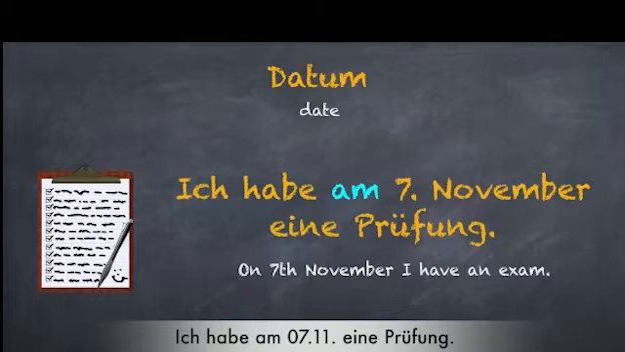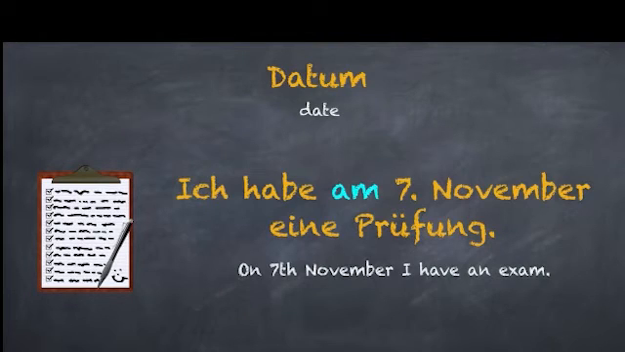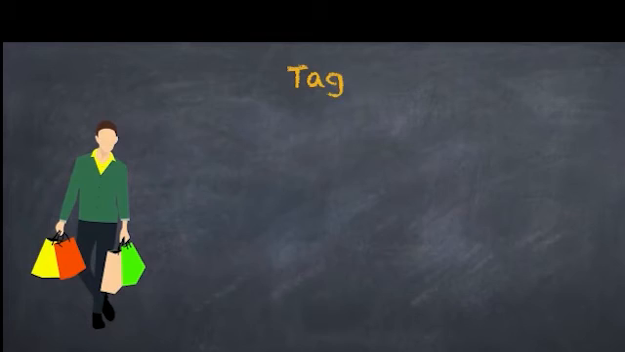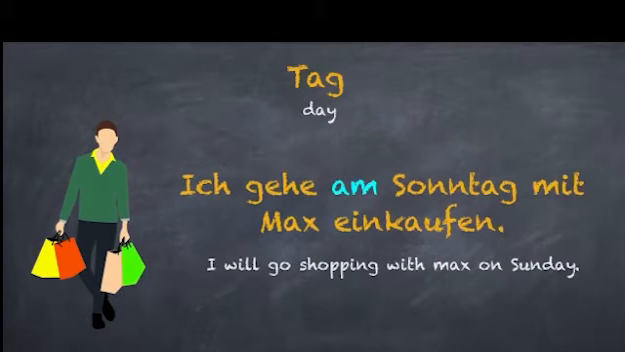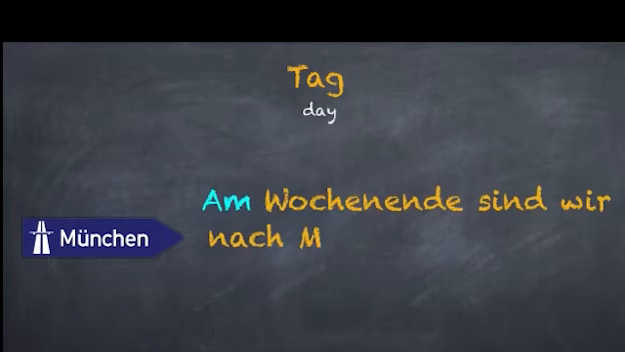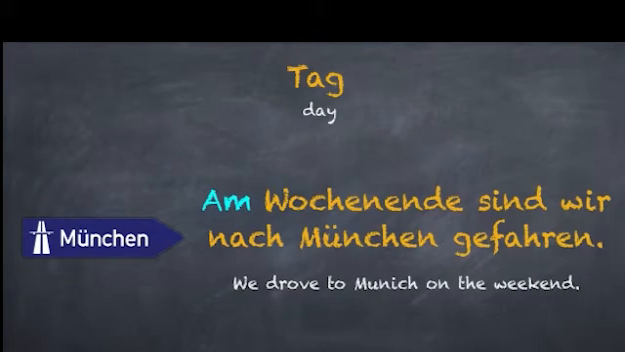You would use am with Datum. For example, ich habe am 7. November eine Prüfung. You can also say, ich habe am 7.11. eine Prüfung. Let's see the next use. When you're talking about a particular weekday, Montag, Dienstag, etc. Ich gehe am Sonntag mit Max einkaufen.